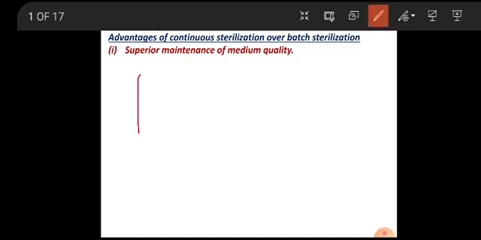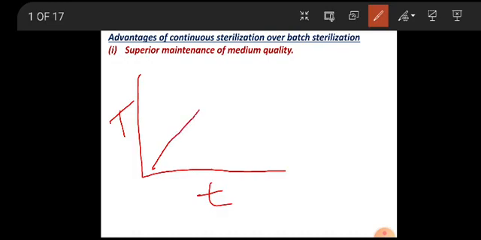So it is like this. If this is a graph of temperature versus time, and the medium is exposed to the temperature of sterilization, then what happens during batch sterilization is that the temperature increases along with time until it reaches a definite temperature, say for example 121 degrees Celsius.